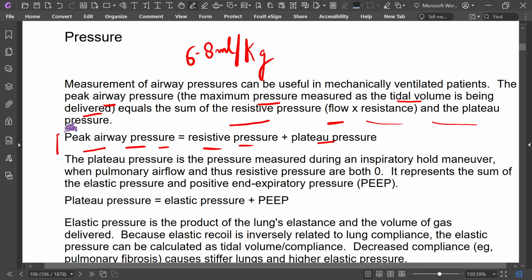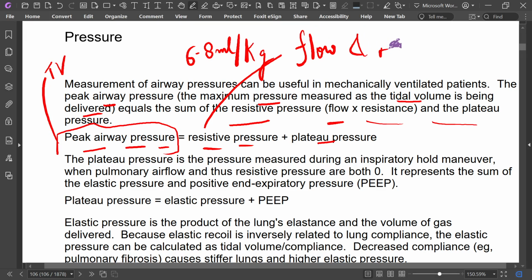So it depends on the tidal volume, and the resistive pressure depends on the flow and resistance, and the plateau pressure. The plateau pressure is the pressure measured during an inspiratory hold maneuver.